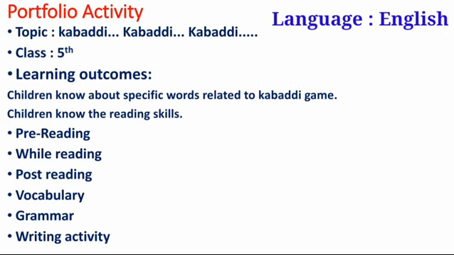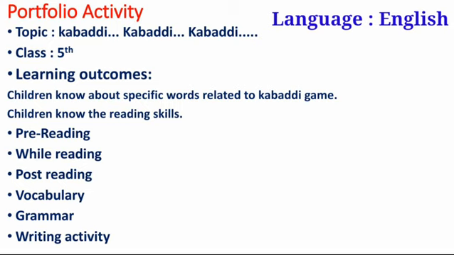Portfolio activity. Topic: kabaddi. Language: English. Class: 5th class. Learning outcomes: children know specific words related to the kabaddi game, and children know the reading skills.